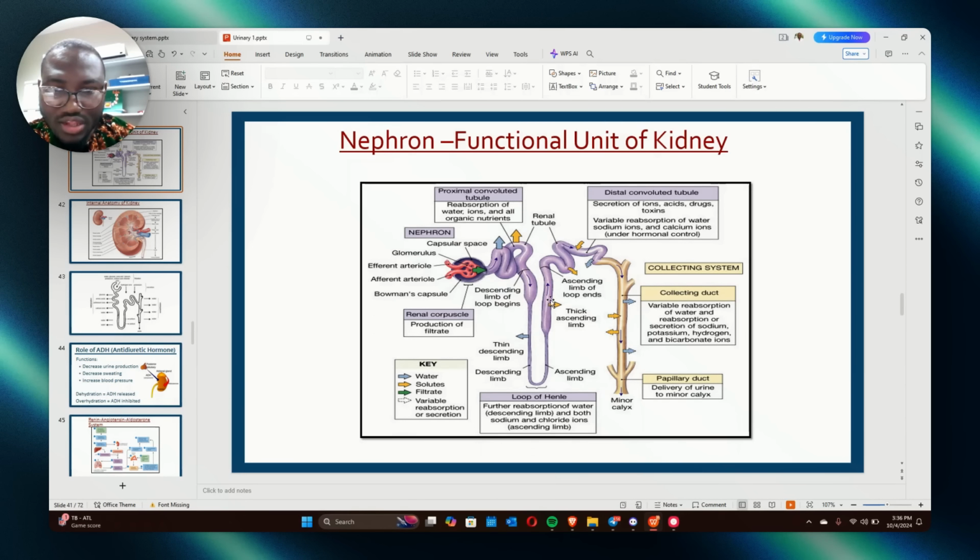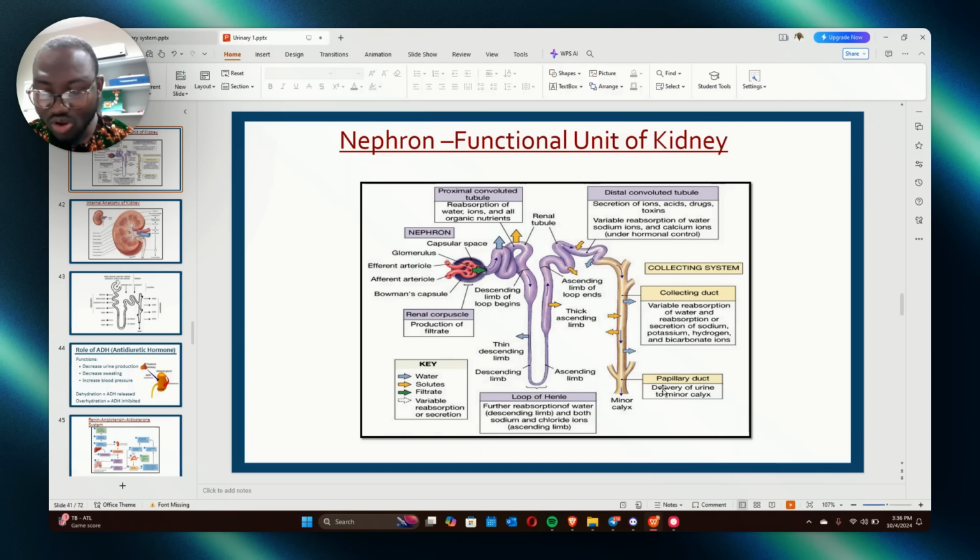And remember, I told you something about this. This is the thick ascending loop. Can water easily flow out from here? No. So that's why water is flowing out from the thin descending limb. This is where water flows out, the squamous epithelium, remember. But can it go out here? No, this is impermeable to water. All right? This is highly impermeable to water. Don't forget.